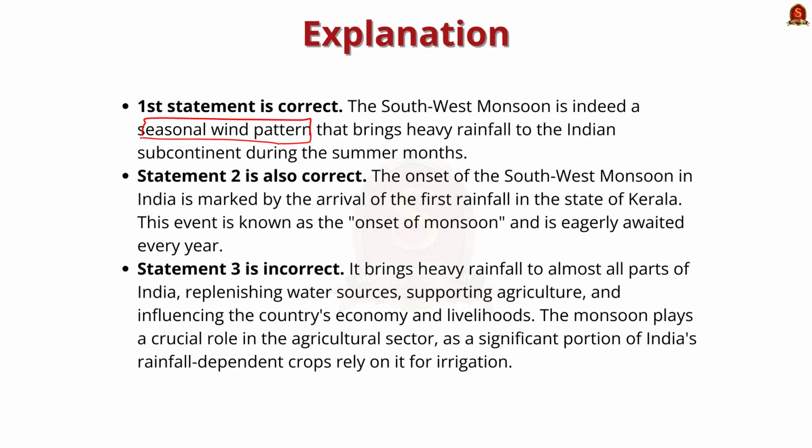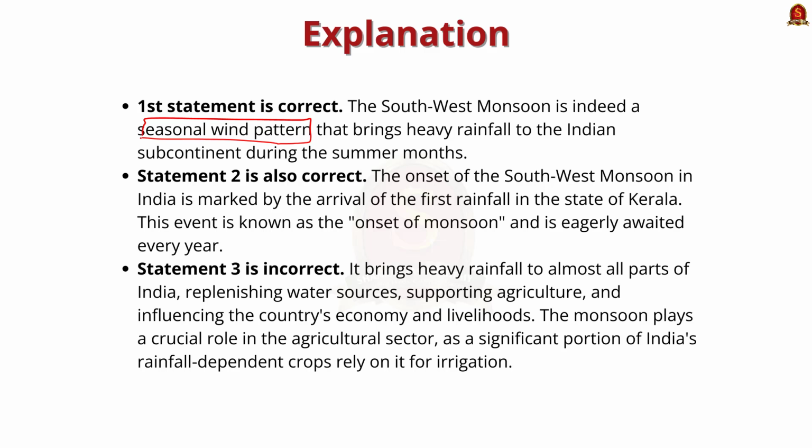This is correct, as we know that the onset of the southwest monsoon in India is marked by the arrival of the first rainfall in the state of Kerala. This event is known as the onset of monsoon and is eagerly awaited every year. Let us see the third statement. It affects only the coastal regions of India and has no significant impact on the interior parts of the country. See, this statement is incorrect because we know that the southwest monsoon brings heavy rainfall to almost all parts of India,